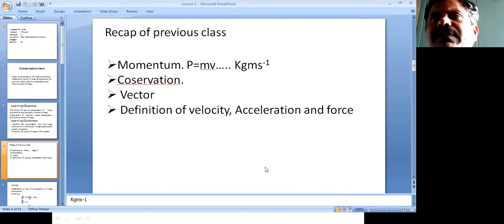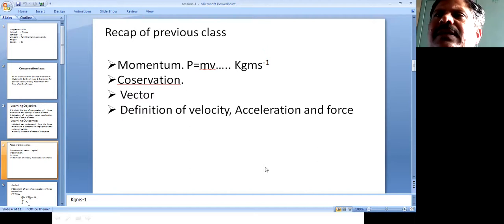The momentum of a body is defined as the total amount of motion possessed by it, and it is measured as the product of the mass of the body and the velocity of the moving object. Okay.